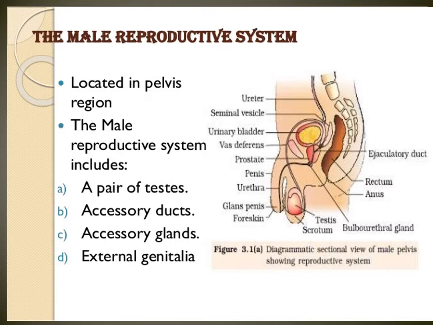Okay. Sperm is a small cell with a head, middle piece and long tail. This tail helps it to locomote. Locomotion means what? Transfer. Yes, moving from one place to another place. Sperm is a small cell with a head, middle piece and long tail. The tail helps it to locomote.